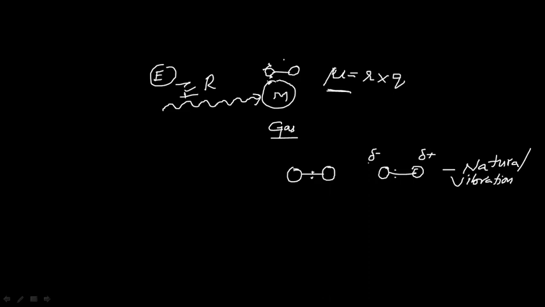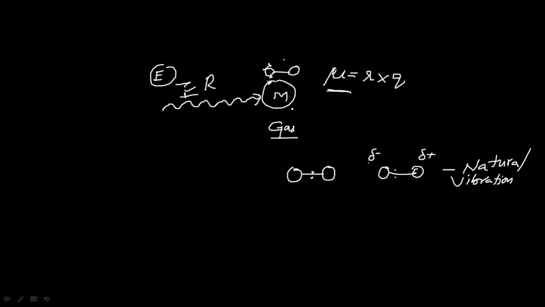A molecule having some amount of vibration inside it is the type of molecule that interacts with IR radiation. The molecules exhibiting this phenomenon already have some natural vibrational frequency.